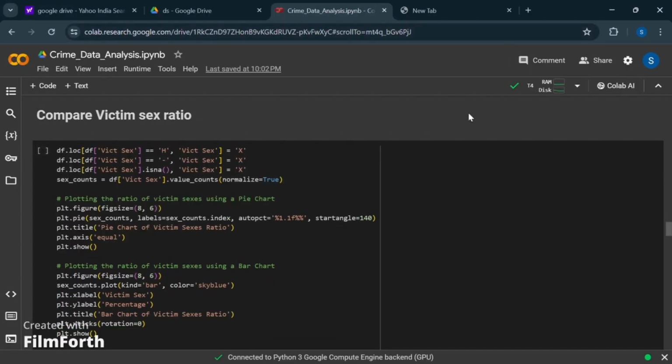Greetings, I'm Suhas Managanti. I'll continue further. We are now comparing victim-sex ratio. As per the dataset, we are dividing the victims into male, female, and non-binary.